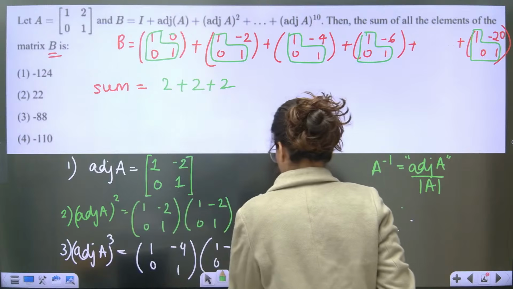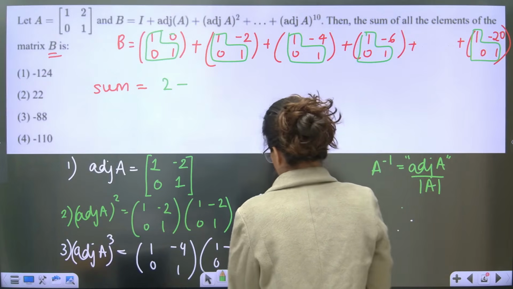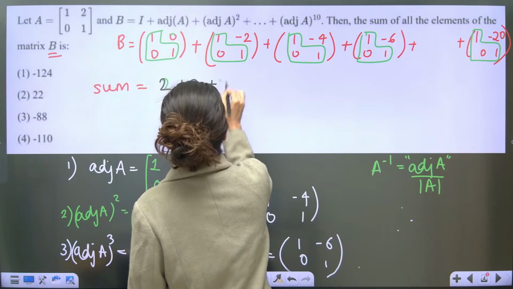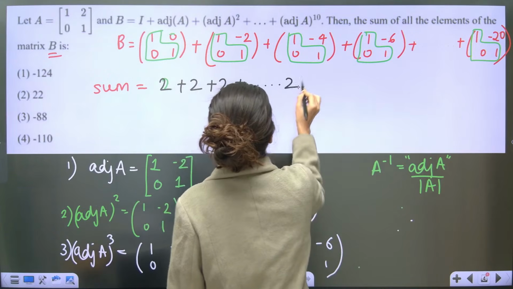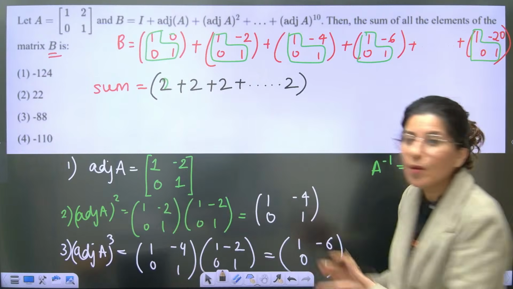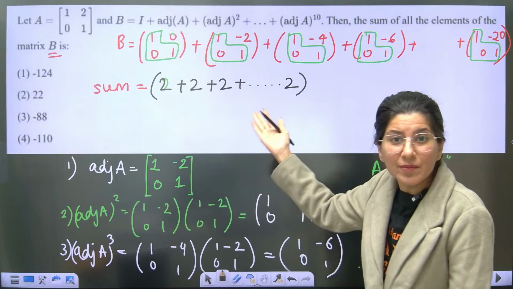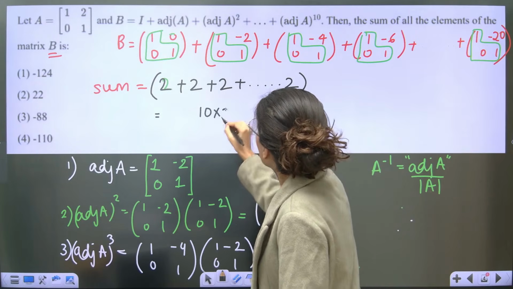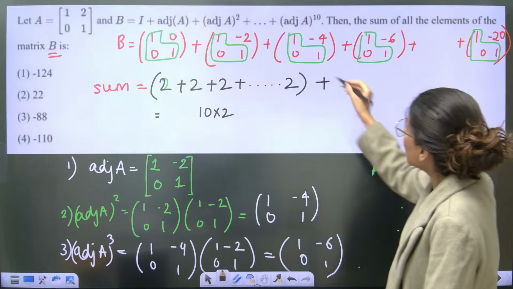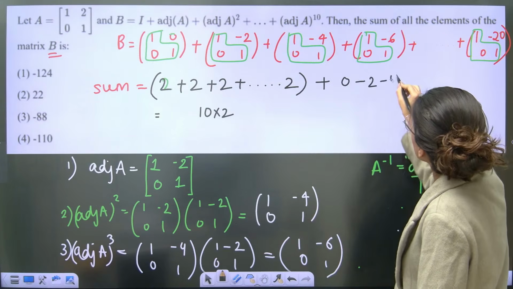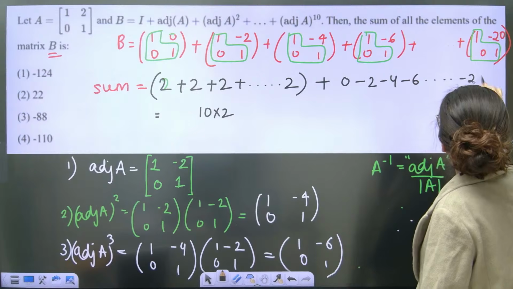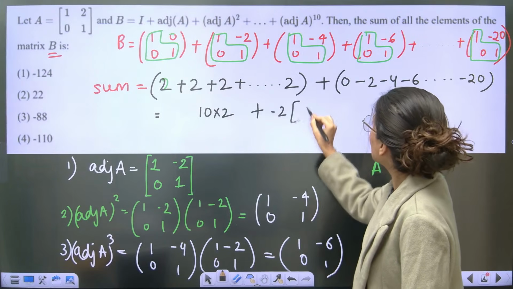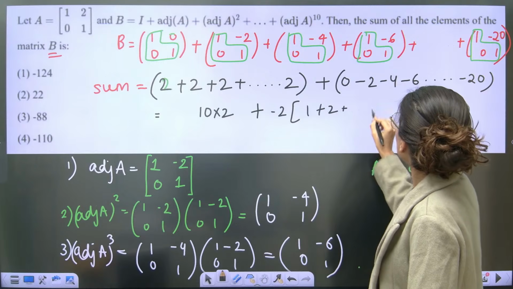Okay. 2 plus 2 plus 2, all the way up to 2. How many times? So 10 times, right? So this is going to be 10 times. So 10 into 2. Plus, now this 0 plus minus 2, minus 4, minus 6 and all the way up to minus 20. So you can take minus 2 common, so that 1 plus 2 and all the way up to 10.